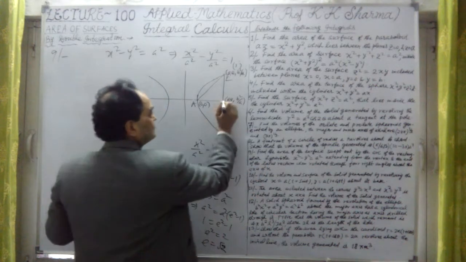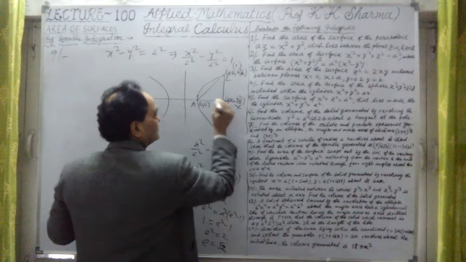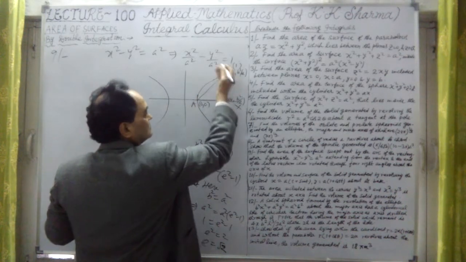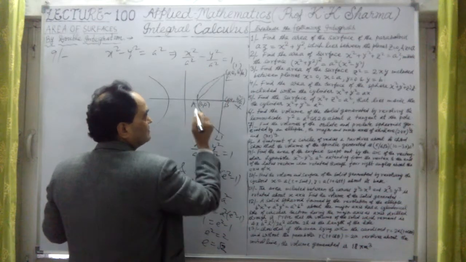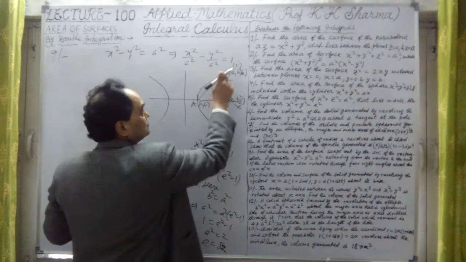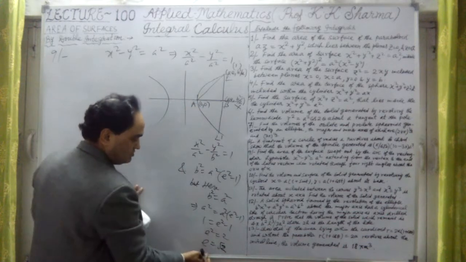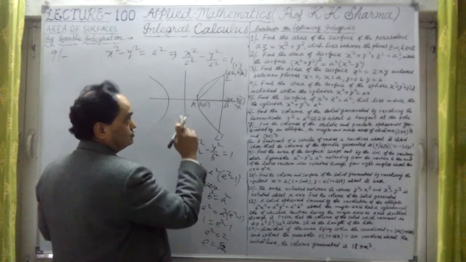So this is the axis of x here. If I revolve this arc about the axis of x, the limits will be 0 to ae, and e is square root 2, so this is a root 2.